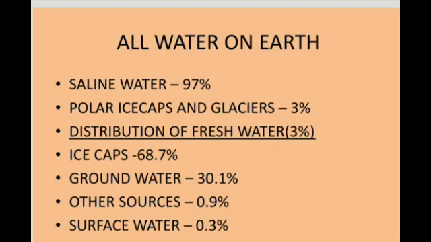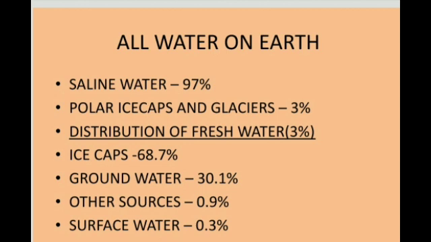From that pie chart we noted only 3 percent is fresh water, isn't it? So let me see the distribution of that fresh water. Polar ice caps and glaciers contain 68.7 percent of fresh water that we cannot drink as it is. Then groundwater is 30.1 percent. Other sources of water are 0.9 percent. Then surface water, that is above the ground level, is 0.3 percent.